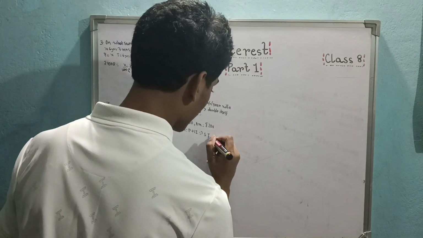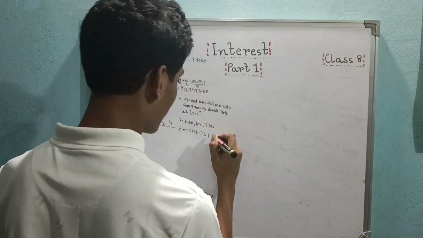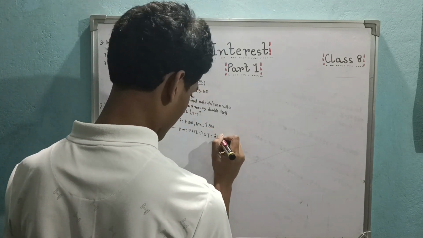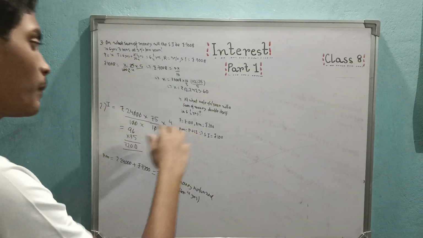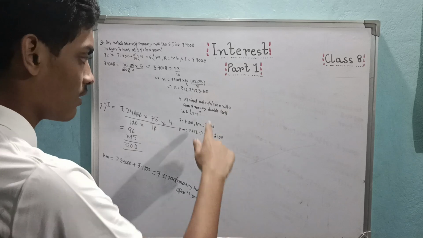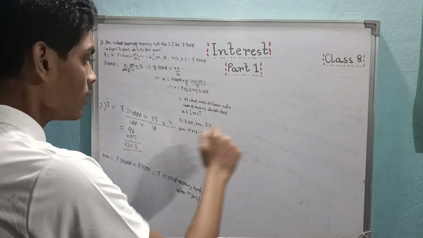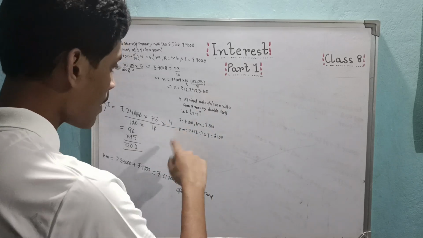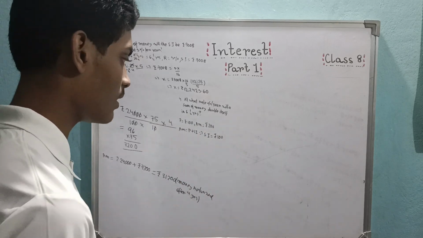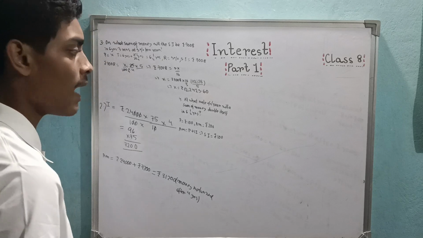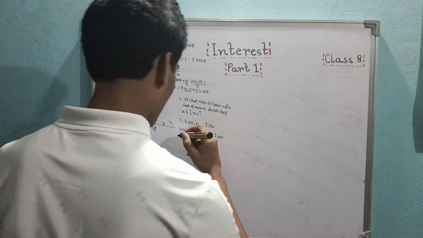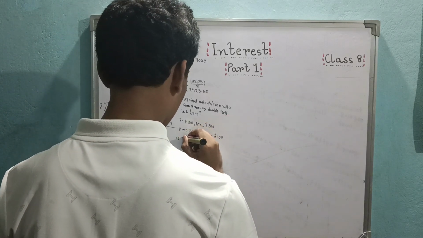Amount is 200, principal is 100. 200 minus 100 equal to 100, and this is the interest, right? Your principal is 100, then the amount will be double that, as given in the question. Now everything is given to you. So simple interest is rupees 100.